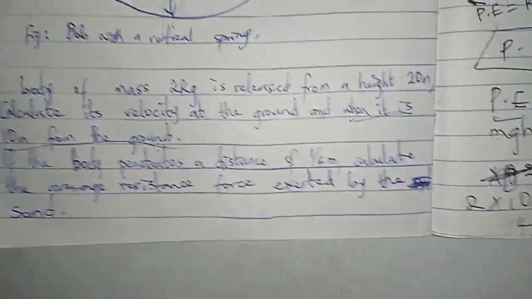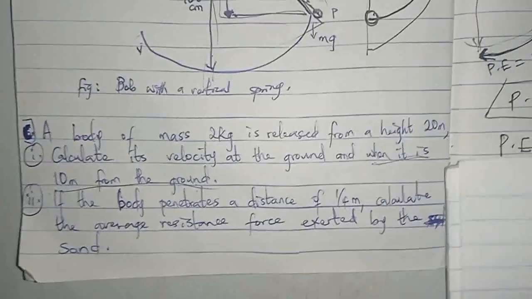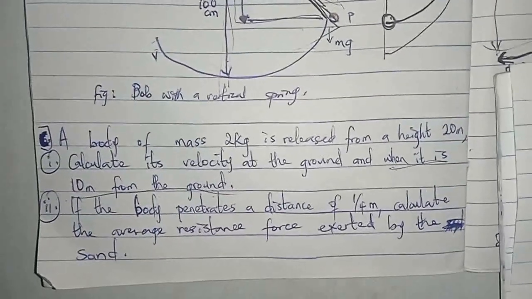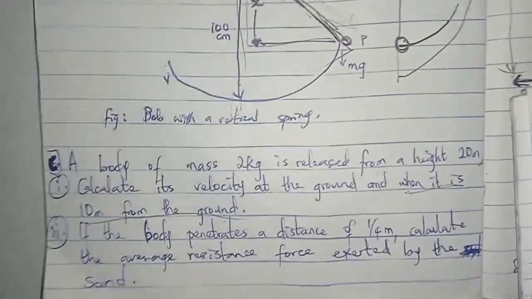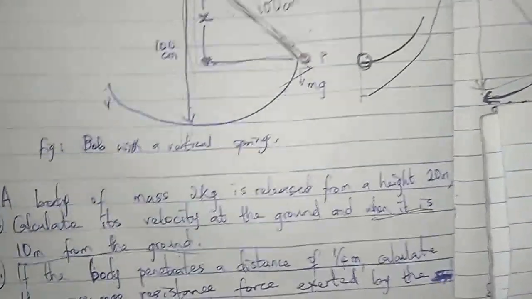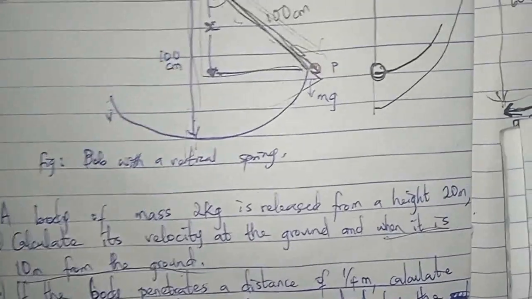Calculate the average resistance force. And we know that resistance force talks about friction. Am I right?